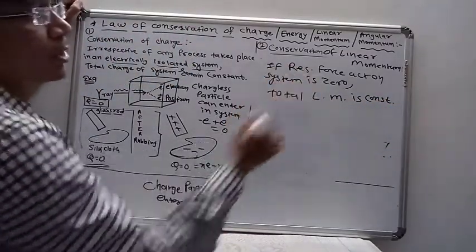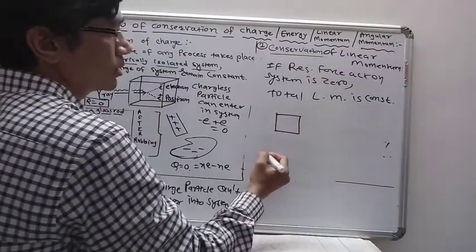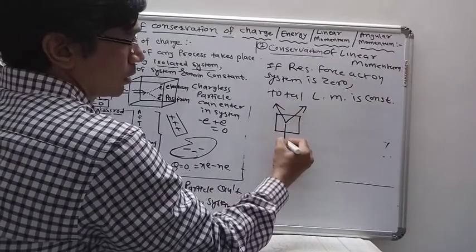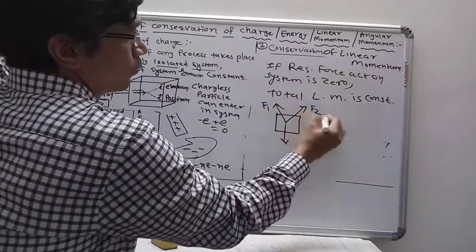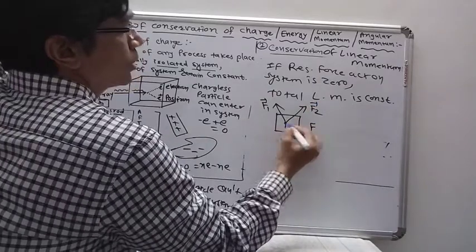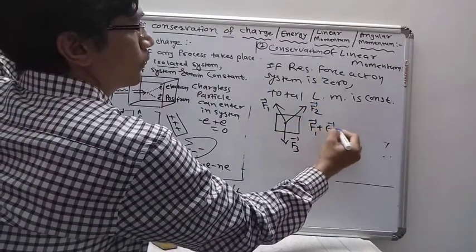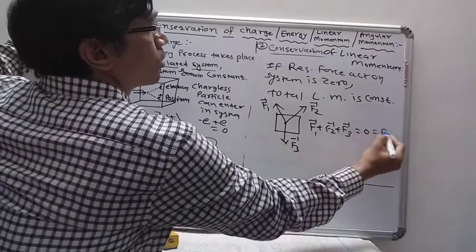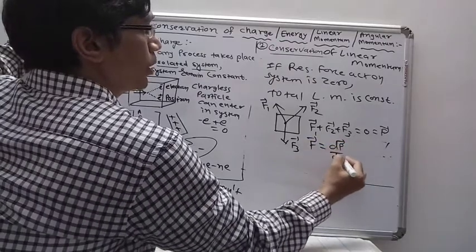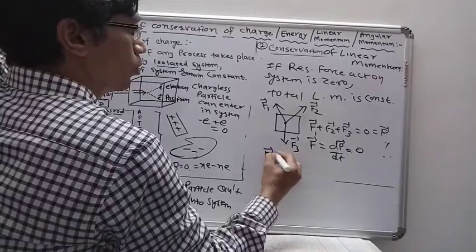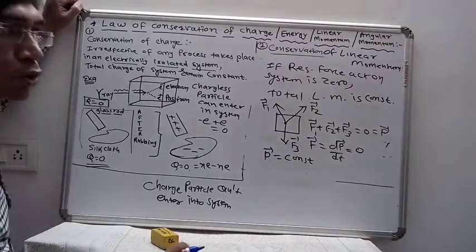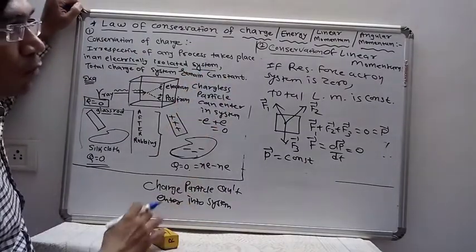Suppose this is a system on which forces act in different directions. We take F1, F2 and F3 such that the resultant force on this system, F1 plus F2 plus F3, becomes 0. Then F is equal to dp upon dt, which is 0. So the total linear momentum is constant. So P is constant here. This is the law of conservation of linear momentum.